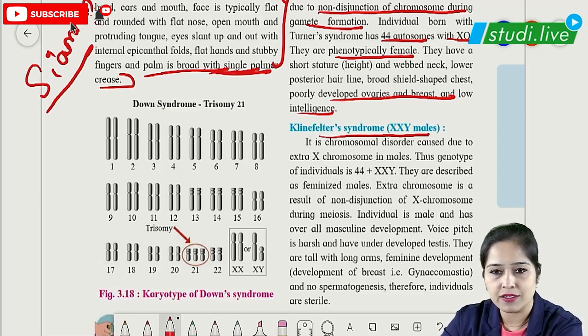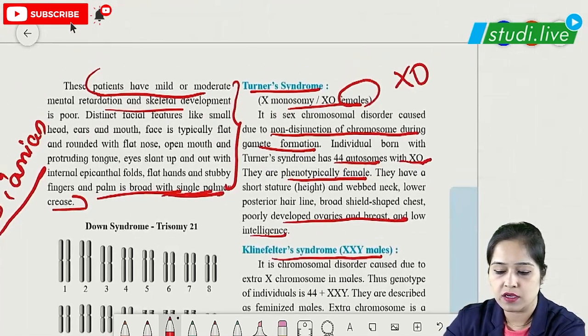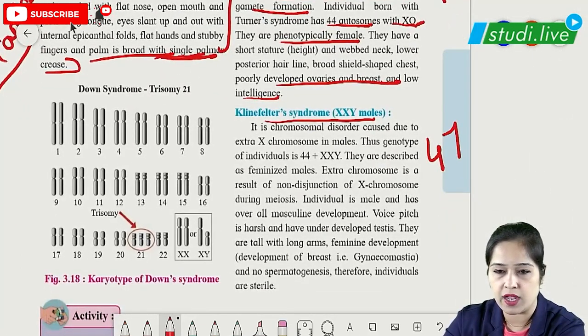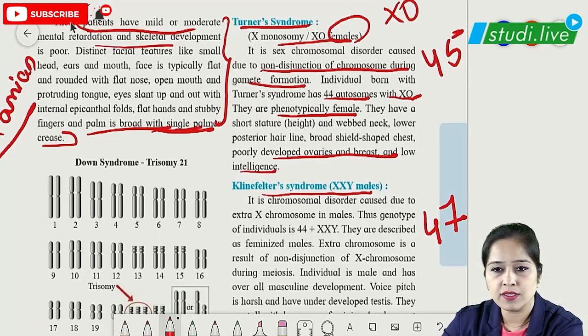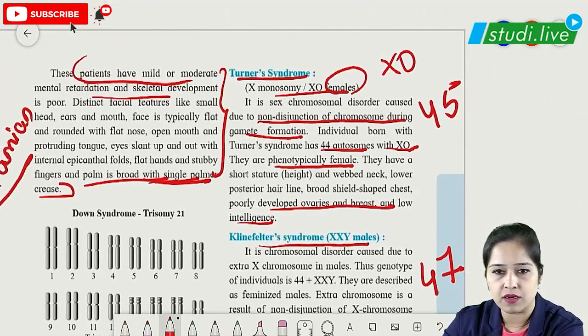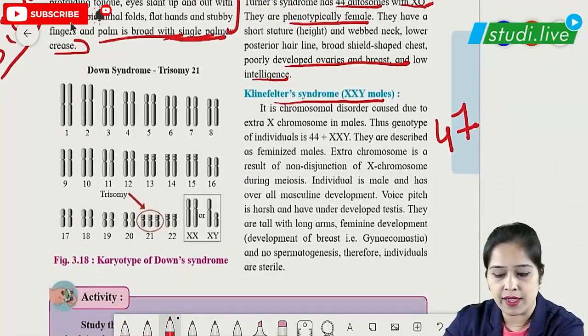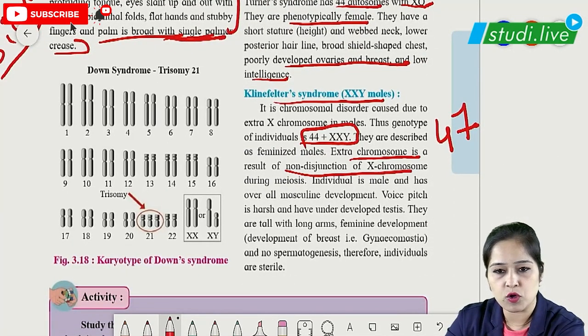Next is Klinefelter syndrome. It occurs in males, in which one X chromosome is extra. In Turner syndrome we saw there were 45 chromosomes, while in Klinefelter syndrome we have 47 chromosomes, with one extra X chromosome. So what is the difference? Turner syndrome occurs in females, and Klinefelter in males, and they have 44 plus XXY. The extra X chromosome is again because of non-disjunction of the X chromosome.